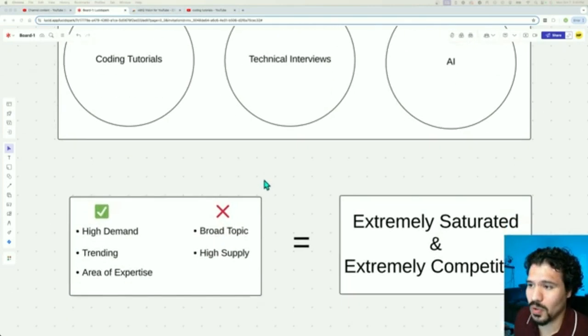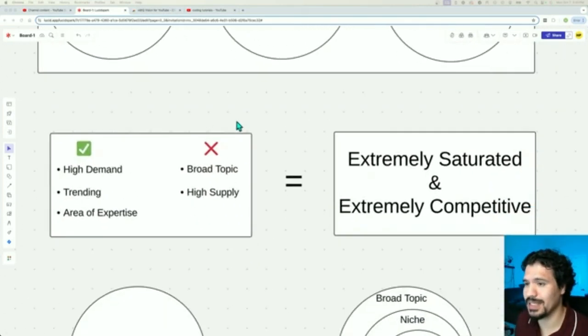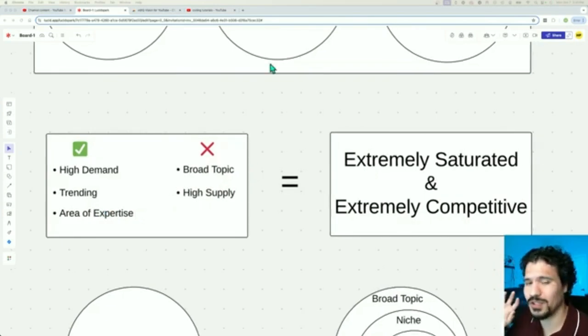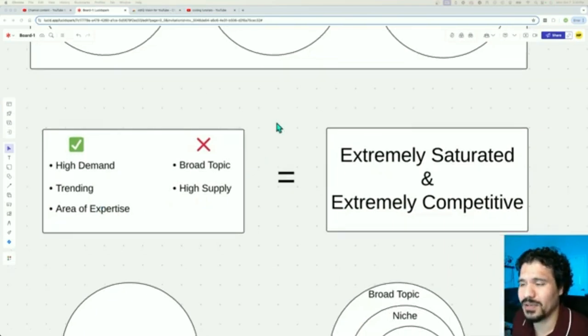Because while you were right about those things being trendy topics and being what people want to watch, yes, AI and all that cool stuff, high in demand, trending, and maybe you even made videos in areas of your expertise because of your technical background or the role you've had before. But where that's incorrect is that it's still quite a broad topic to just make videos solely on something like that. And also, not only is it a very broad topic, but it's also something that has been covered by thousands of videos, by thousands of creators. So there's already a high supply of those kinds of videos.